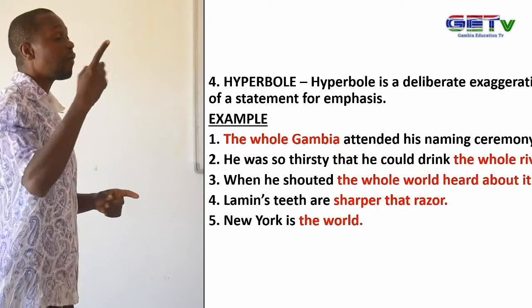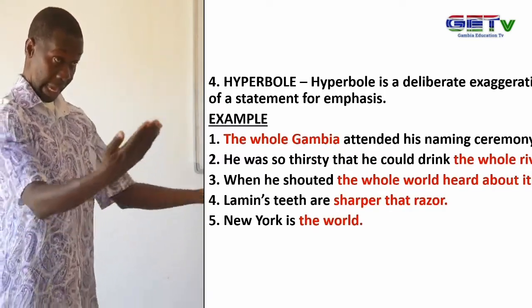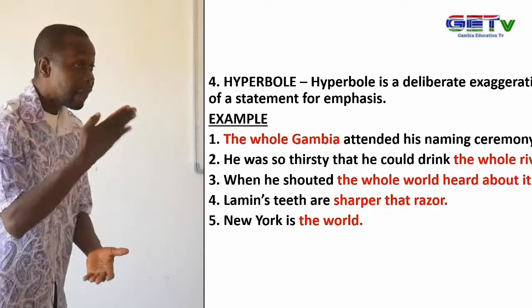First example, the whole Gambia attended his naming ceremony. Well, from this statement, we have realized that no matter the amount of people there, it cannot be equivalent to the whole population of the Gambia.